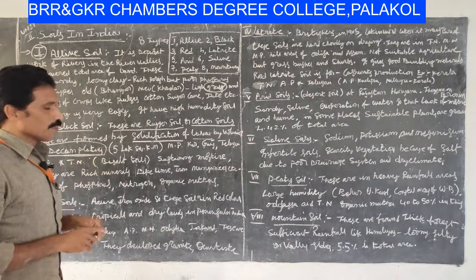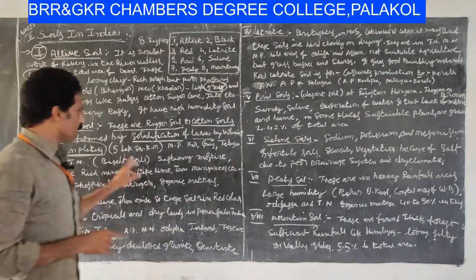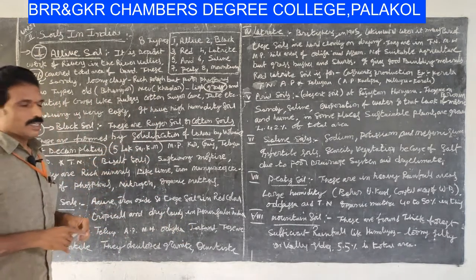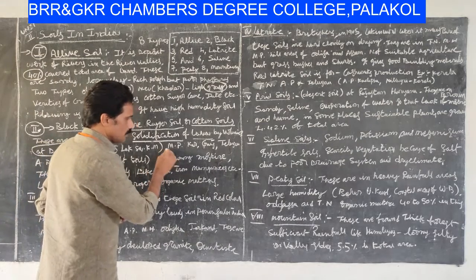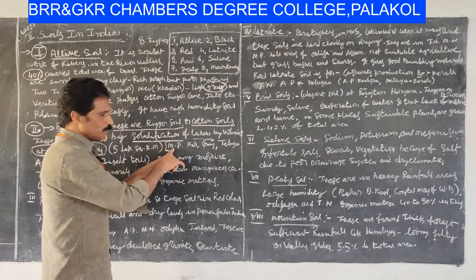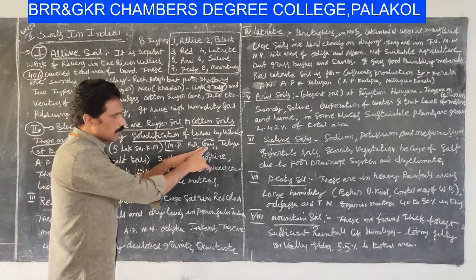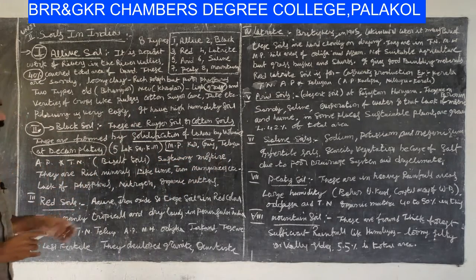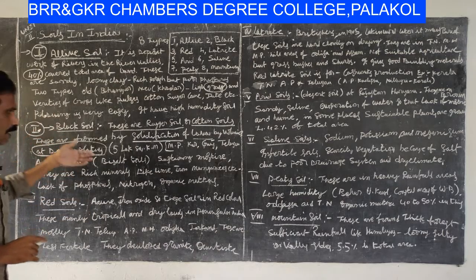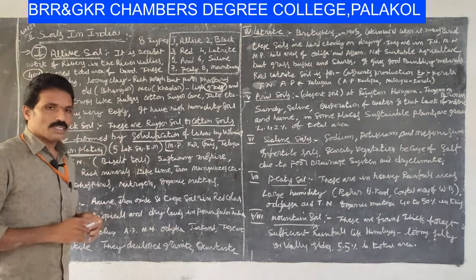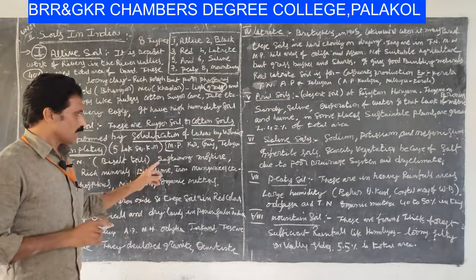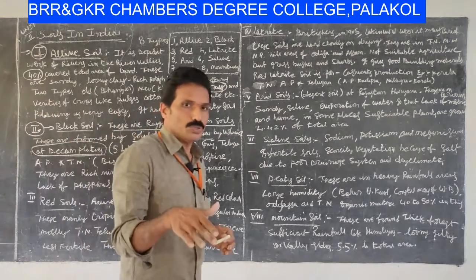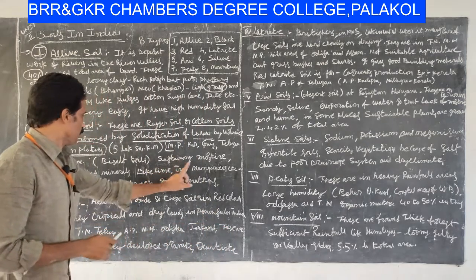Nearly 5 lakh square kilometers in India belongs to black soil. It spreads into Madhya Pradesh, Karnataka, Gujarat, Telangana, Andhra Pradesh and Tamil Nadu. These are all called basalt soil, and they sustain moisture.